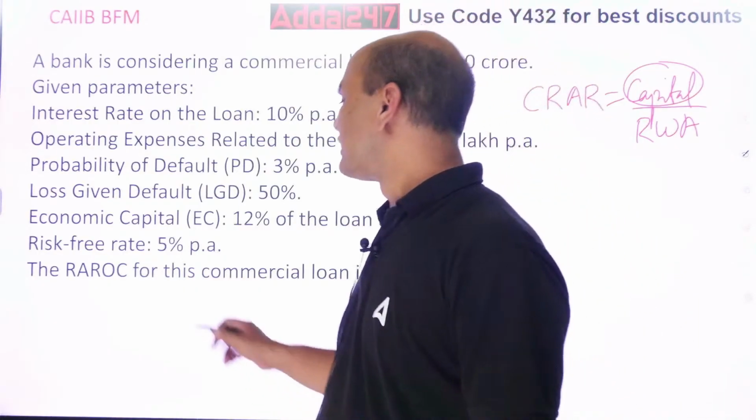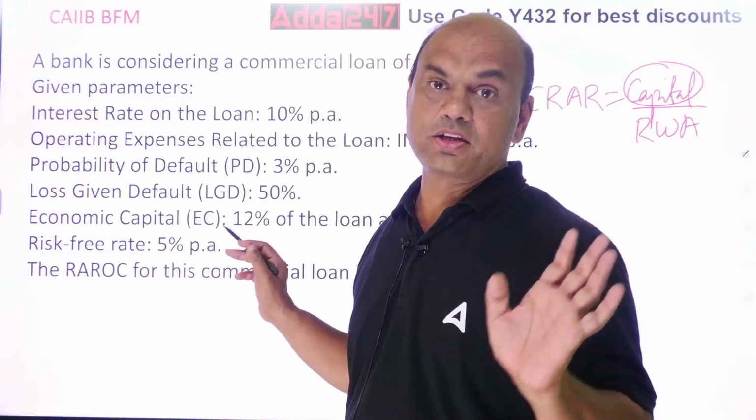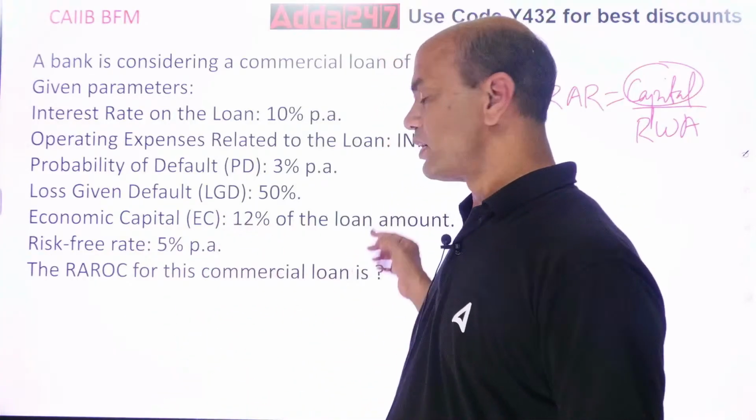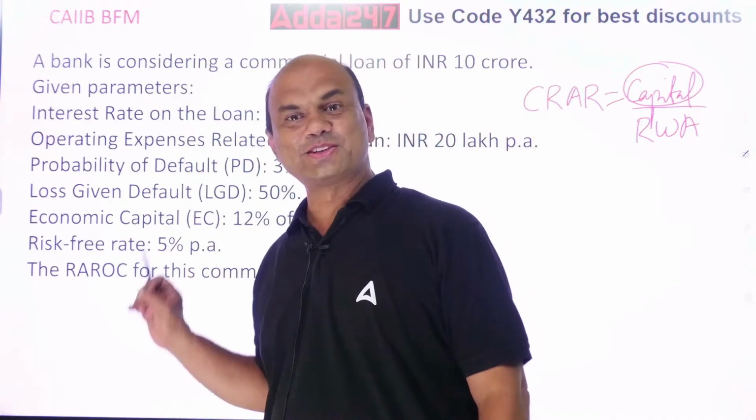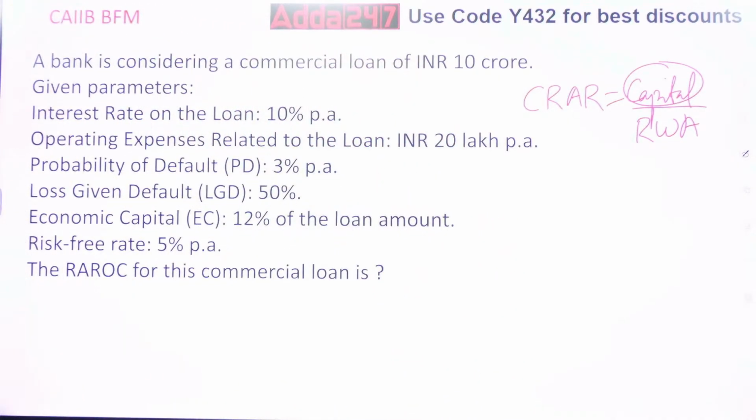Risk-free rate is 5%. Risk-free means basically the FD rate is 5%. Calculate the RAROC. Now if this numerical comes, how will you solve this? Everyone, try to solve this. First, I'll give you the steps. In total, there are 5 steps.